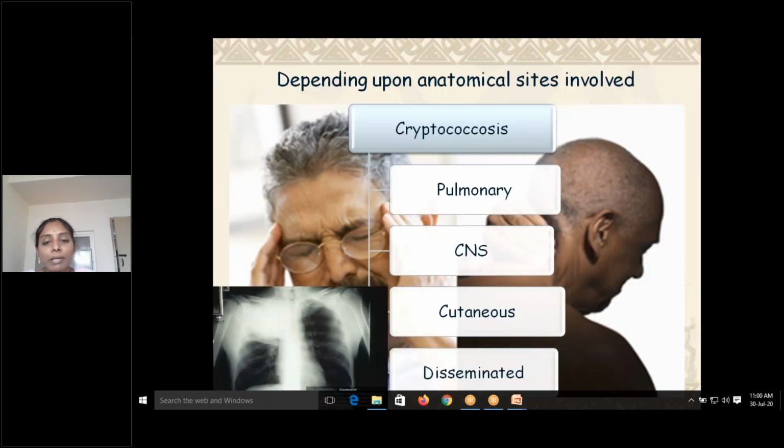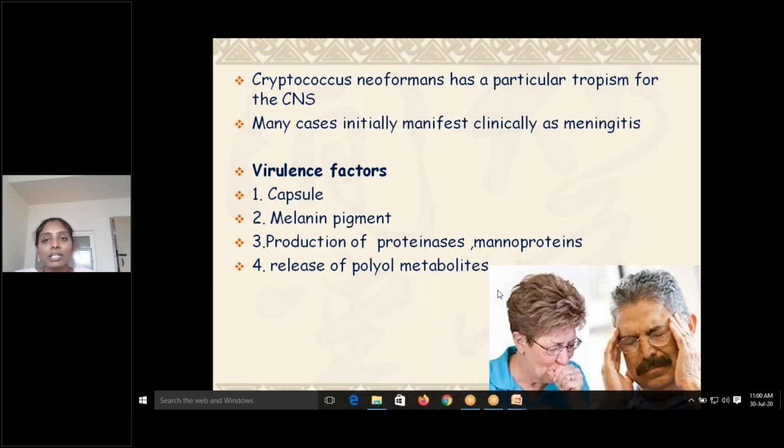Cryptococcus may cause pulmonary lesions, CNS lesions, cutaneous lesions or disseminated infections. Pulmonary is the most common one, whereas in immunocompromised individuals, CNS lesions and disseminated infections are very common. Cryptococcus neoformans has a particular tropism for the CNS, and many cases initially manifest clinically as meningitis.